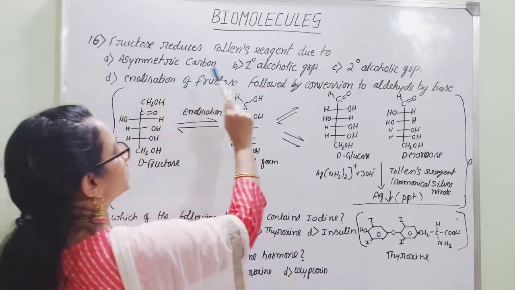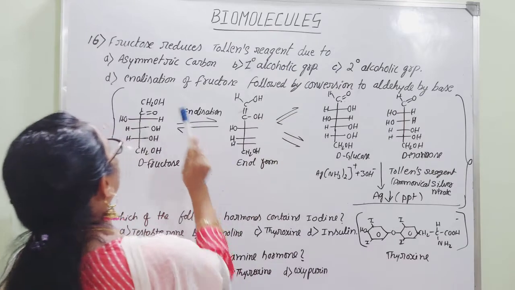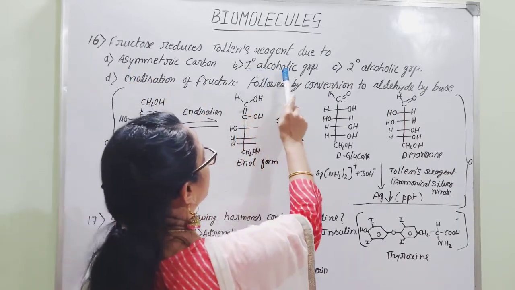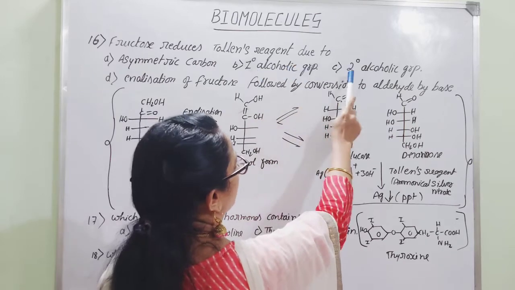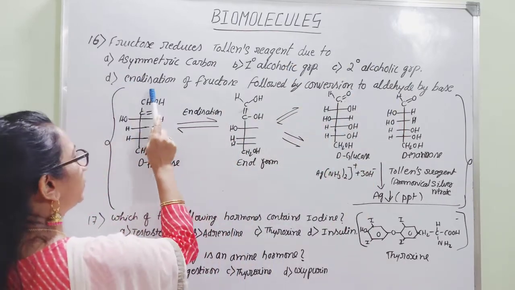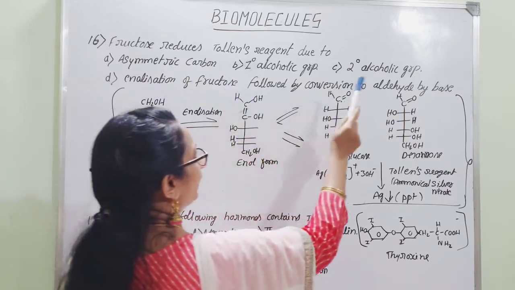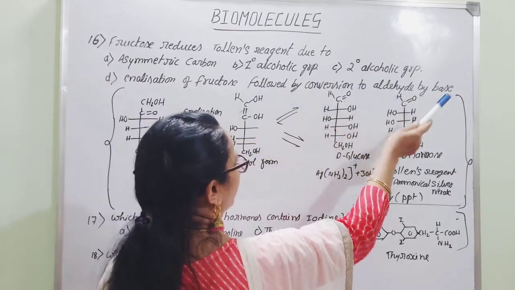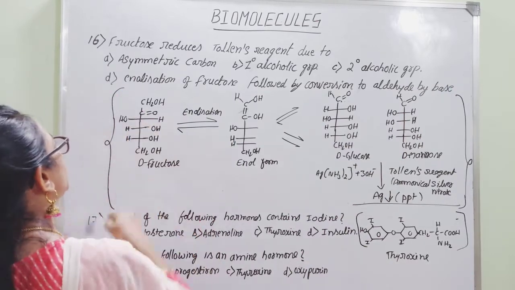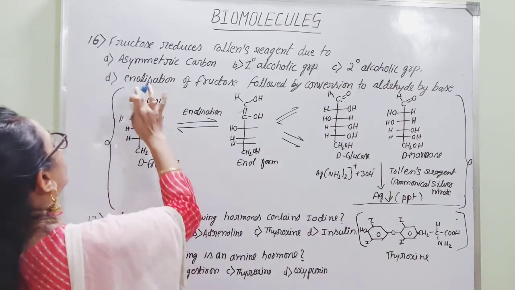Fructose reduces Tollens reagent due to: A, asymmetric carbon; B, presence of primary alcoholic group; C, secondary alcoholic group; and D, enolization of fructose followed by conversion to aldehyde by base. So here the right option will be D, that is due to enolization.